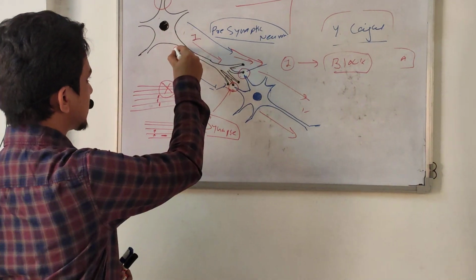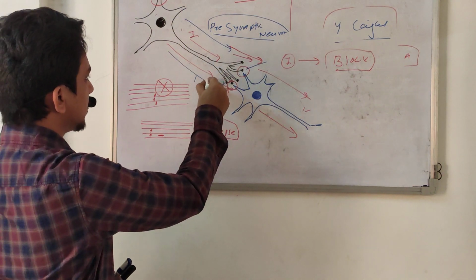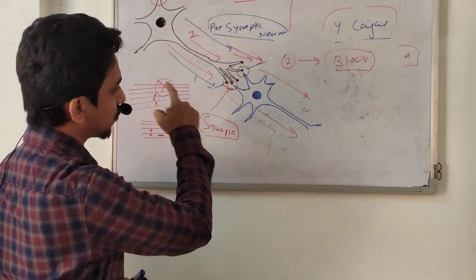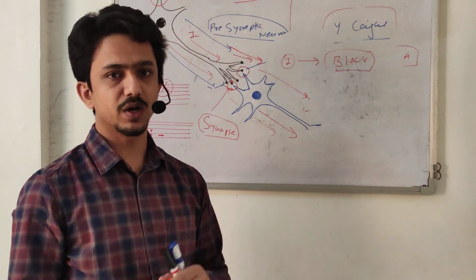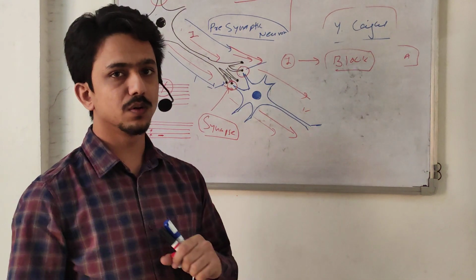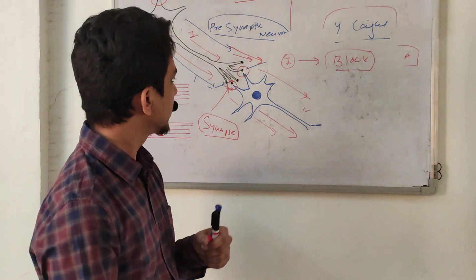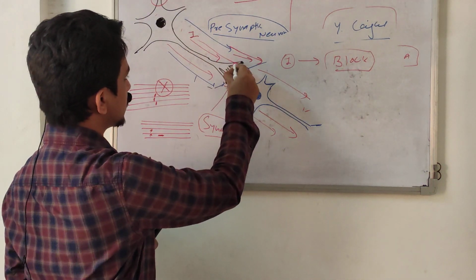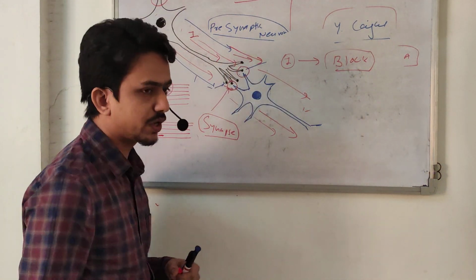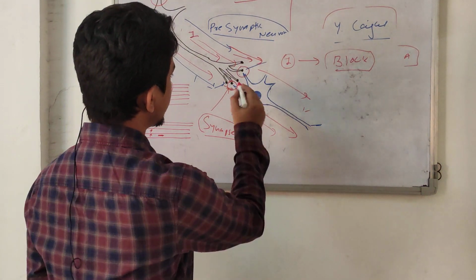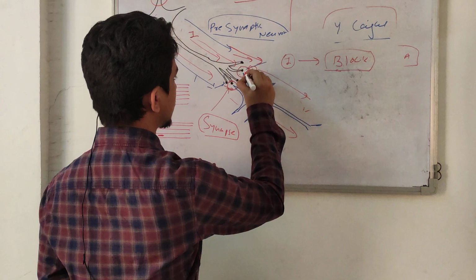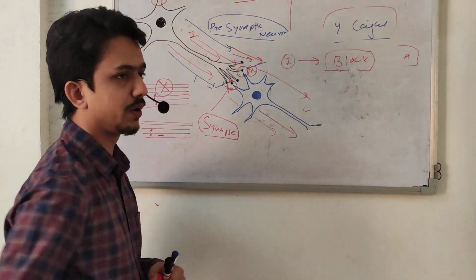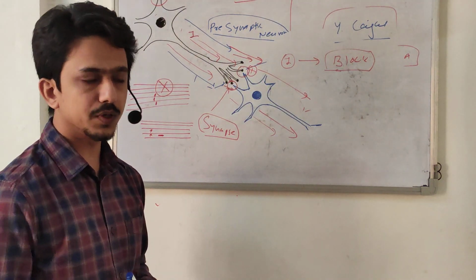Suppose the presynaptic neuron and postsynaptic neuron are both firing, both passing action potentials and information. But after some time this information should be blocked. So the presynaptic neuron secretes a neurotransmitter which is responsible for blocking the information. Now they inhibit the postsynaptic neuron. So this is the first purpose.